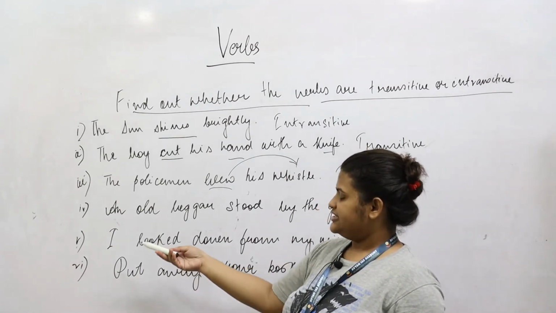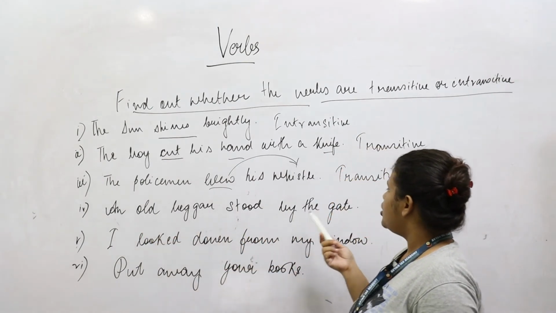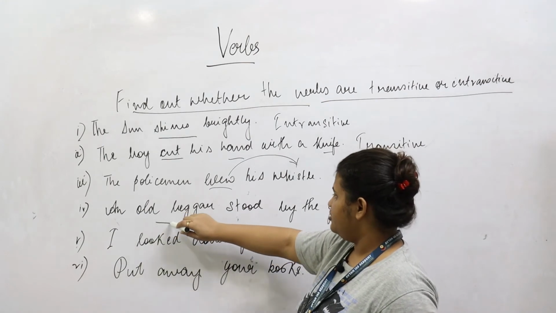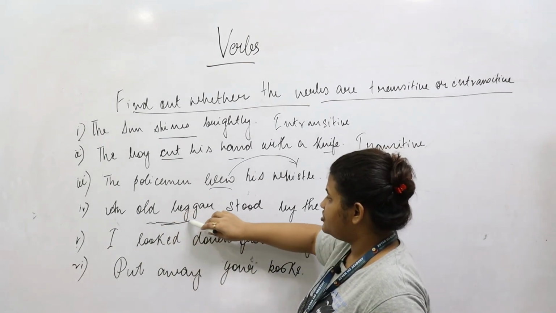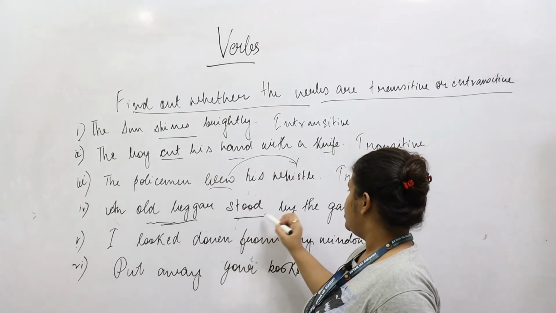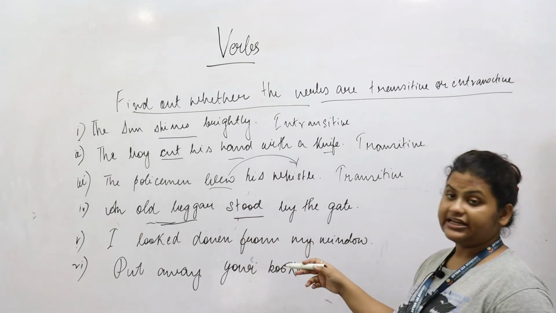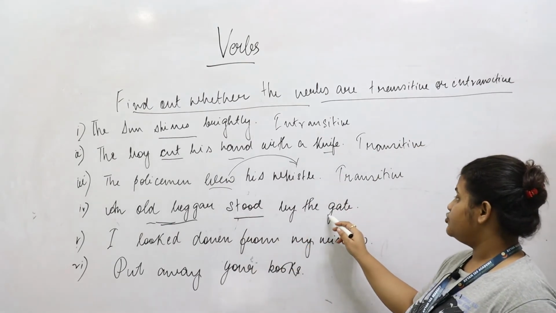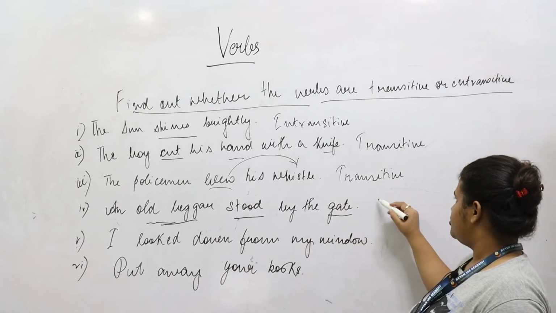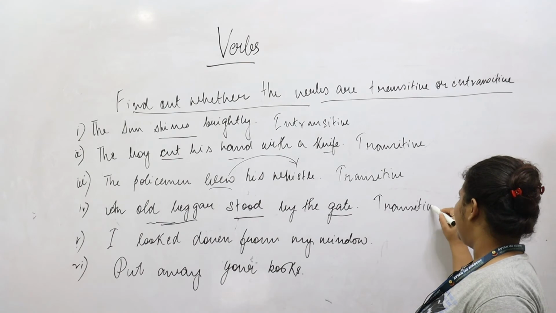In the fourth sentence, we are saying an old beggar stood by the gate. The old is an adjective and beggar is your subject or noun. Stood by the gate. So when this verb stood needs to be completed, it needs the word gate. So this also has an object. So that makes it a transitive verb again.